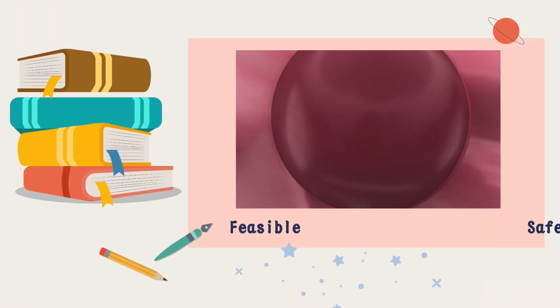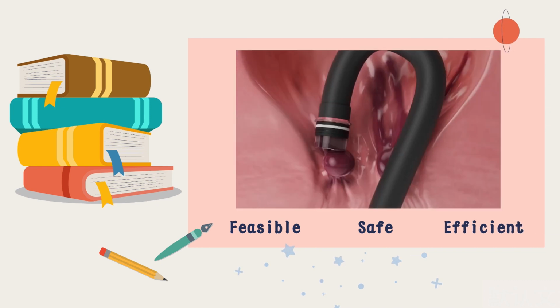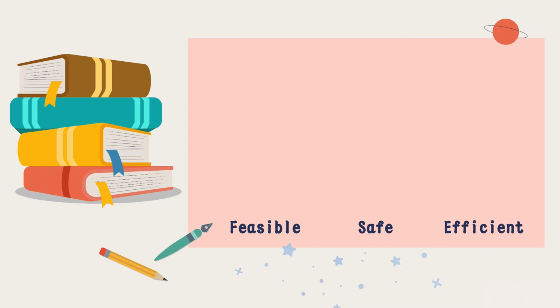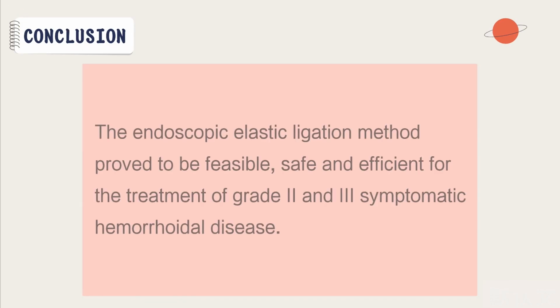The endoscopic elastic ligation method proved to be feasible, safe, and efficient for the treatment of grade 2 and 3 symptomatic hemorrhoidal disease. The technique had moderate rates of immediate and late complications, but most of the complications were considered of low magnitude, easily resolved and without clinical repercussions.